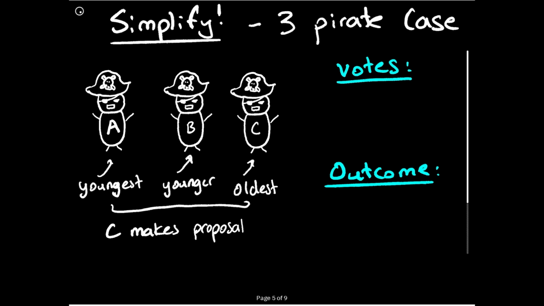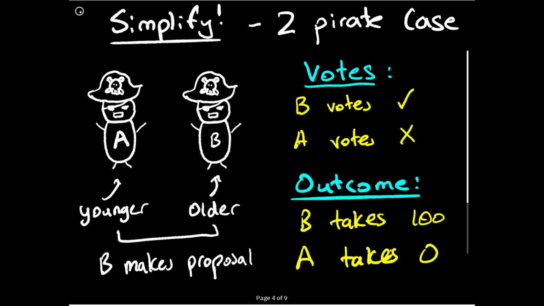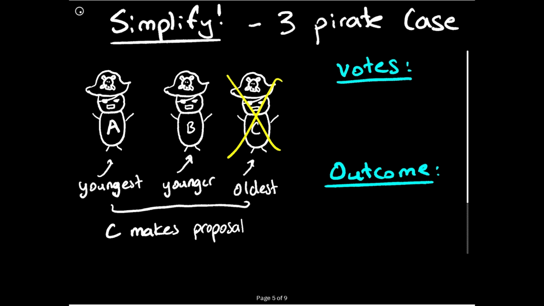So now looking on to our three-person case, we now have Pirate C as the oldest pirate. Now if Pirate C proposes the same he-takes-100-coins strategy as before, this presents an issue for him, because A and B both don't want that, and the votes will be 2-1 against him, and he'll get banished. Now the optimal strategy here is actually to play upon the fact that he knows what happens if he's gone. If he knows he gets voted out, he then knows that it reduces to the two-person scenario and B will get all the money.